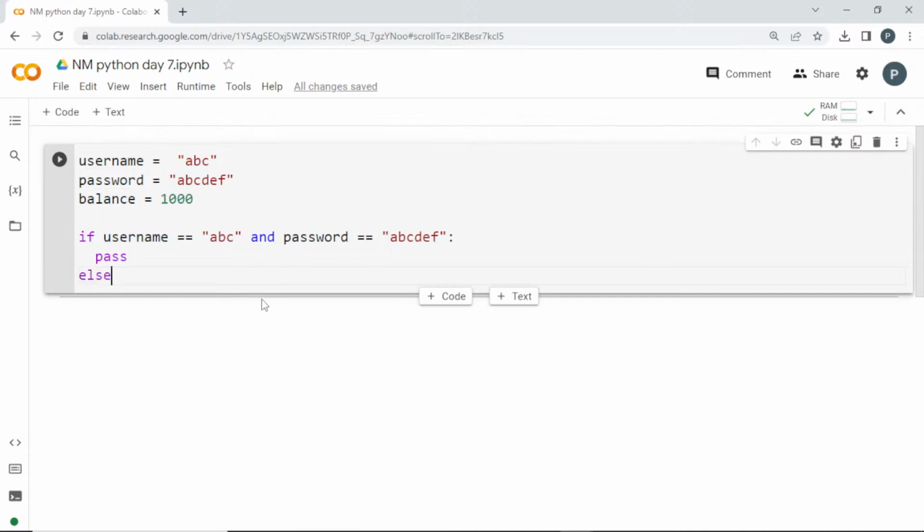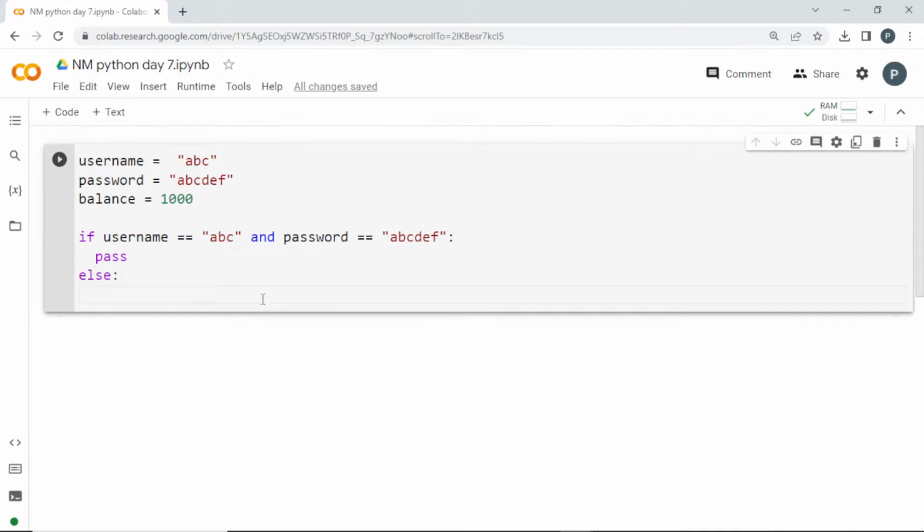And for the else statement, if anyone is wrong, I don't want to allow the user to log in, right? I'll just print wrong credentials. Clear? So this will check whether both are correct. If it is correct, it is going to the body of the conditional statement, or else it will print wrong credentials. These things I can get from user input, so I'll change that afterwards once we complete this progress.